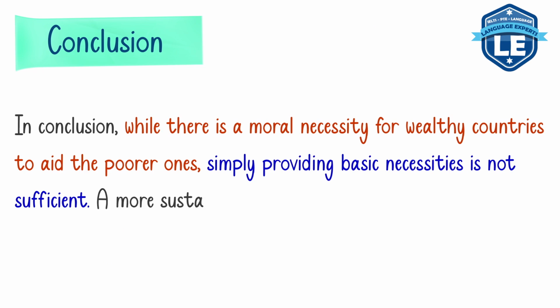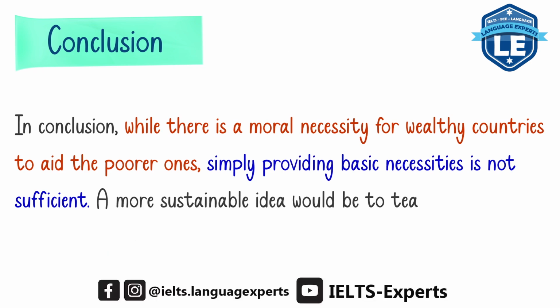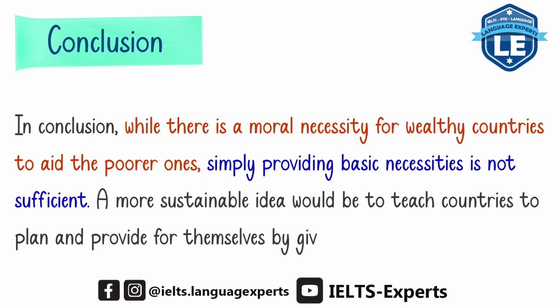A more sustainable idea would be to teach countries to plan and provide for themselves by giving economic incentives. Now, this is a kind of suggestion and at the same time providing an alternative idea that rich countries can provide to, let's say, less developed or poor countries in order to improve their economies.